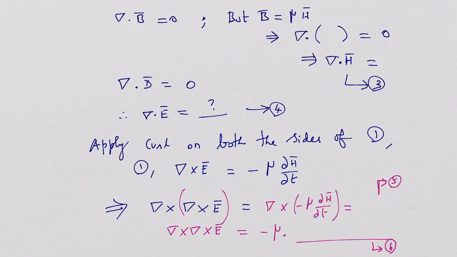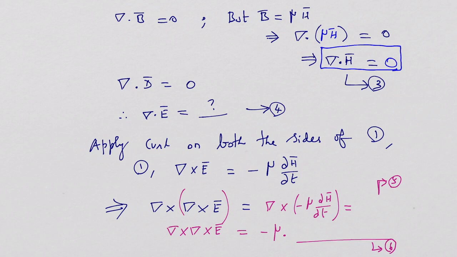The other one is, as you know, del dot B is equal to 0, but B is equal to mu H. So I will write this as del dot mu H is equal to 0. But you know, mu is a scalar. So obviously the final expression is del dot H is equal to 0. It's one of the Maxwell's equations we must remember.